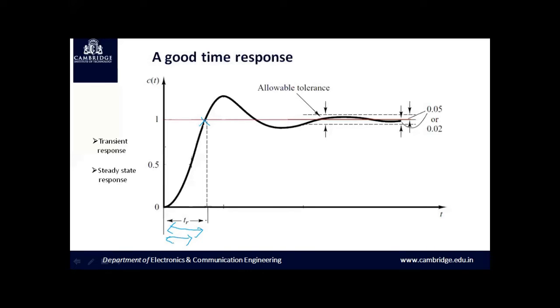And also it should have a very less overshoot. We know that the peak time is the time at which the response reaches its peak value in magnitude compared to the rest of all the cases. And we have the parameter maximum peak overshoot MP, and the maximum peak overshoot should be maintained as less as possible. That is, once after reaching its final value for the first attempt, it should not overshoot to a very high value, because it takes so much time to settle down and again come back to its final state.